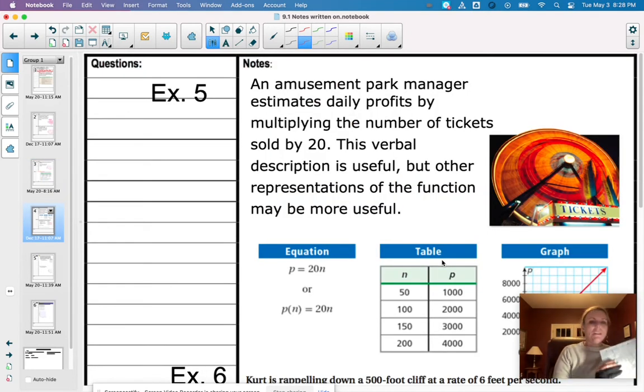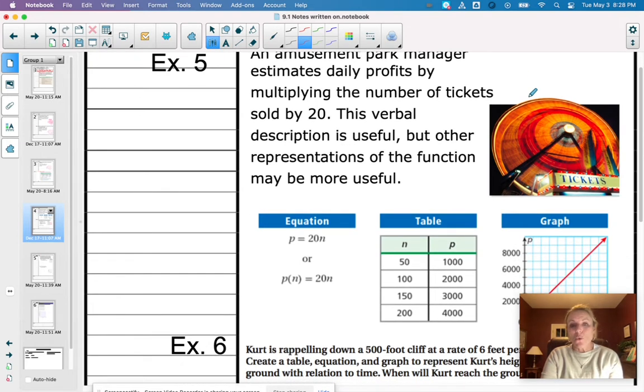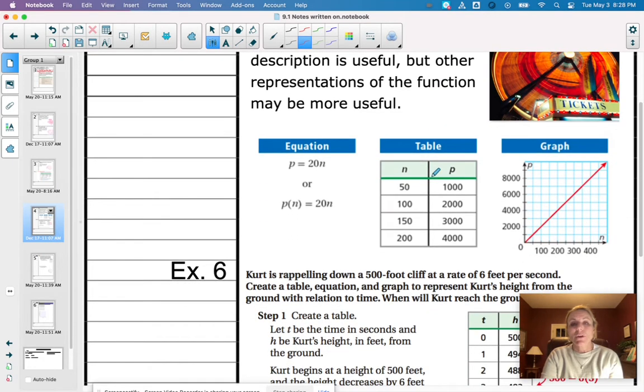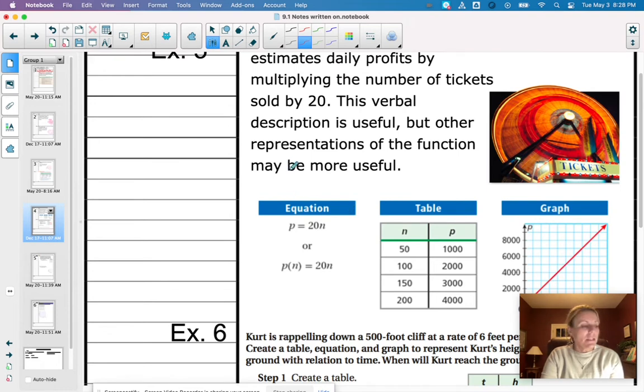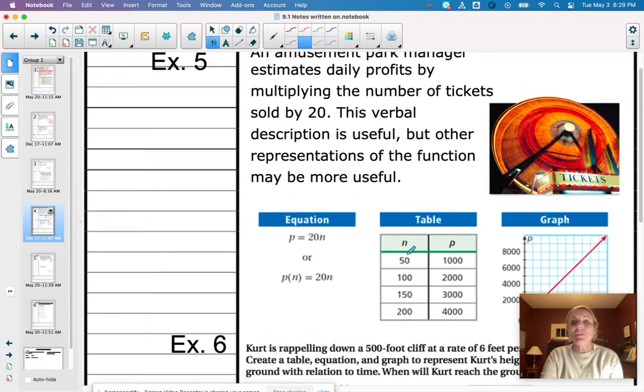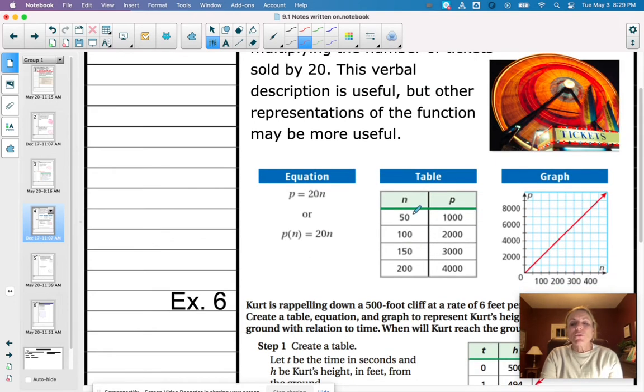Example 5. An amusement park manager estimates daily profits by multiplying the number of tickets sold by 20. This verbal description is useful, but other representations of the function may be more useful. All right. So we're given the equation, we're given the table, and we're given the graph. So let's take a closer look at this. If P is equal to profit and N is number of tickets sold. So N, here's our tickets sold. Obviously, as our tickets sold goes up, our profit's going to go up, and it's a linear situation.